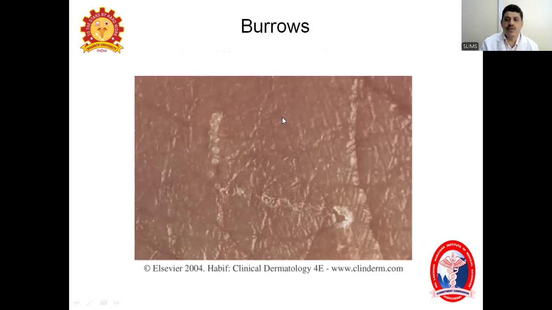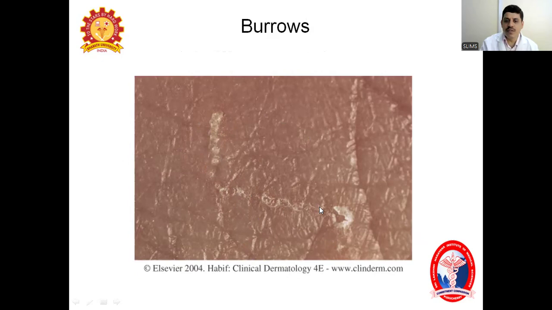So what you see in this diagram, in high power, is the entry of the mite, which goes in a curved pattern. At the end, there is a small papule or projection. Here only you can see the mite position. The mite will be present here. So it forms an angulated, slightly A-shaped pattern. Clearly it forms.